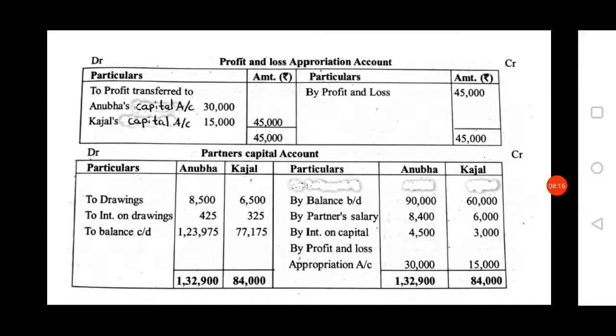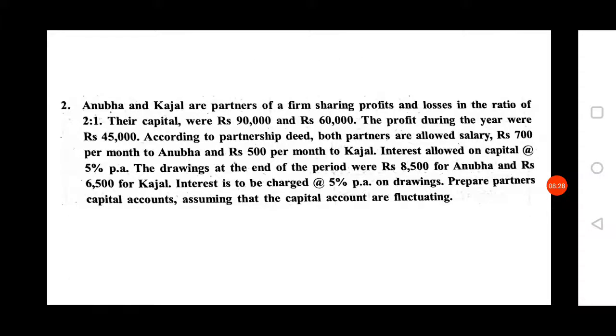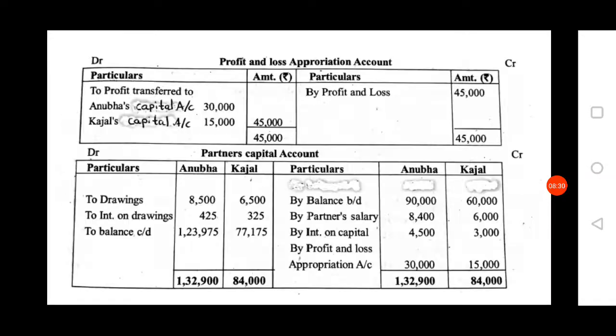Salary and interest on capital you should not charge, as all these are already adjusted to the profit. Therefore, if you distribute 45,000 in 2:1, you will get 30,000 and 15,000. Then in the outer column 45,000, the same total on both sides.